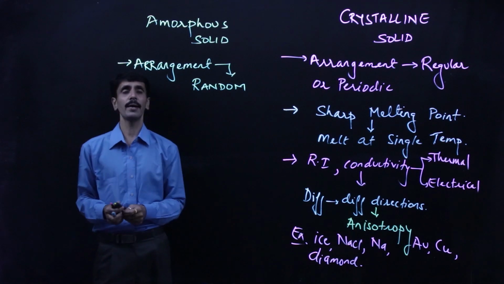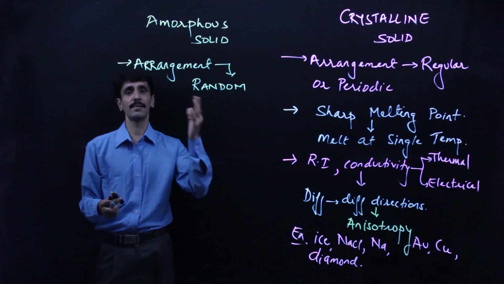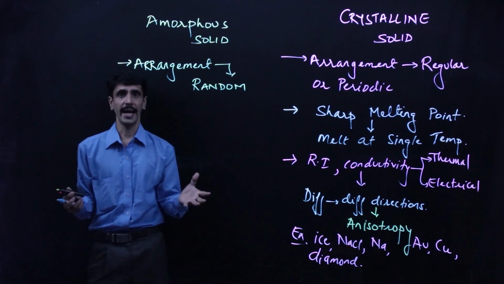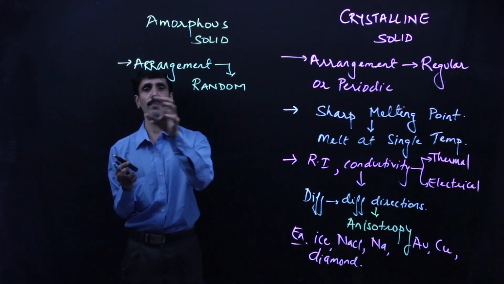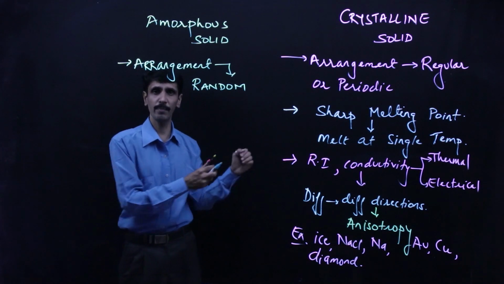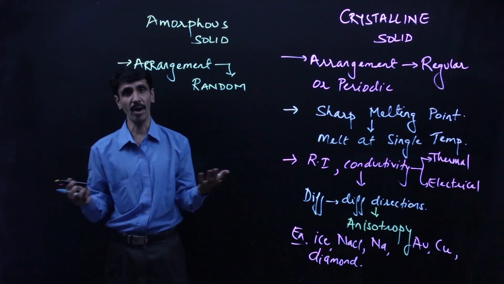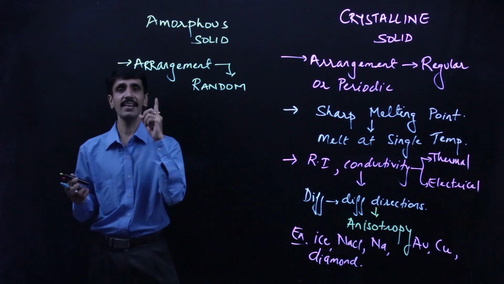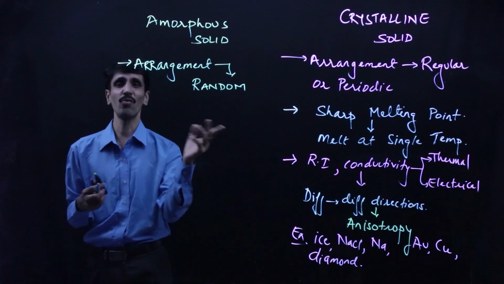Random. Point number two. Because the particles are arranged in any way, so obviously the bonding strength will also differ. At some particular place where the number of particles are more, there the bonding will be more. In the other case the bonding will be less. So there is non-uniformity. And if there is non-uniformity, obviously at one single temperature, will the entire solid melt? No ways.